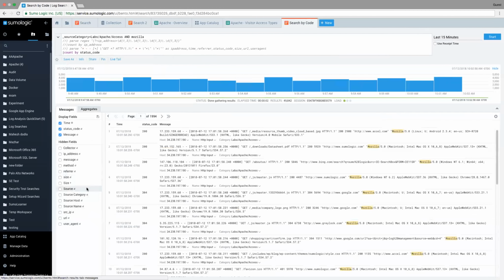How did it create these fields? The mechanism to create these fields is what we call field extraction rules, or FERs. The way field extraction rules work is that the parsing is done upon ingestion. In this case, we did the query, and in our query we did the parsing, but you can actually have it set up so that when the data gets ingested into Sumo Logic, these fields are automatically applied. The reason it works so well is that Apache access messages, for example, but this would work with any types of content or log messages,